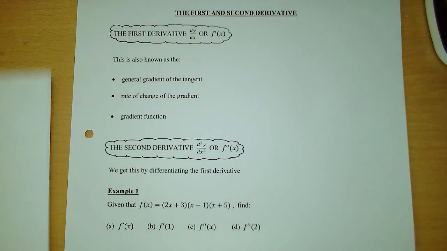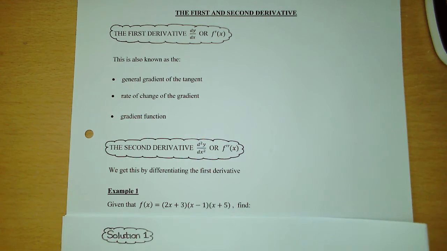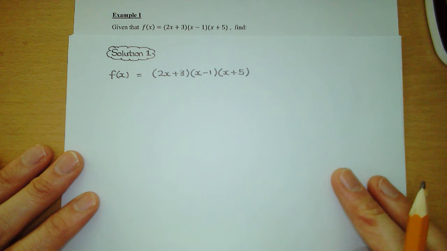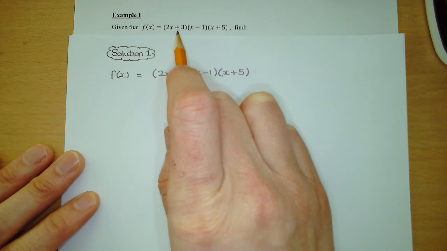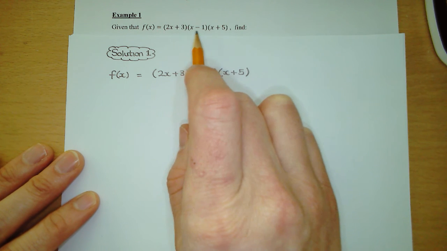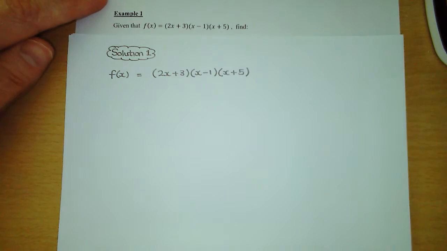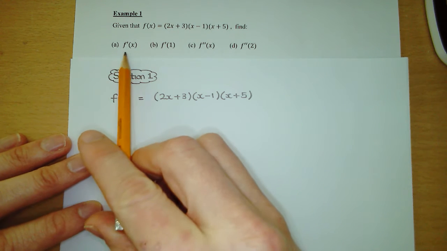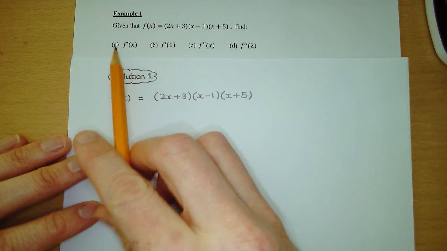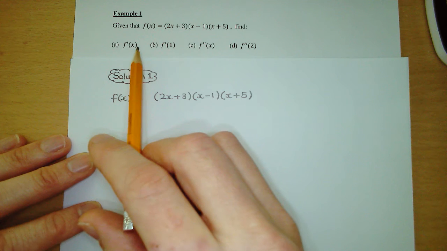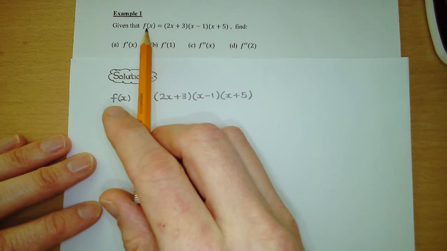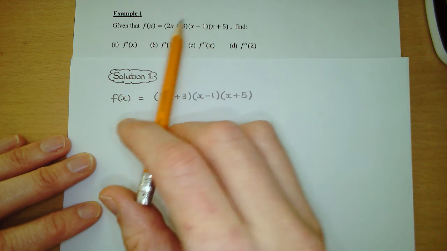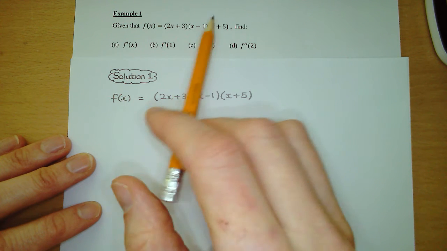So let's look at our first example, example 1. It says, given that f of x is equal to 2x plus 3 upon x minus 1 upon x plus 5, find part A, f dashed x. Now, f dashed x means the first derivative. So in other words, you're differentiating the original curve, which is f of x here. But the problem is we cannot differentiate, as you know, because there's brackets present. We've got to get rid of them.